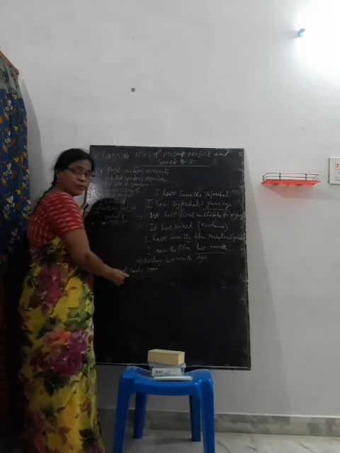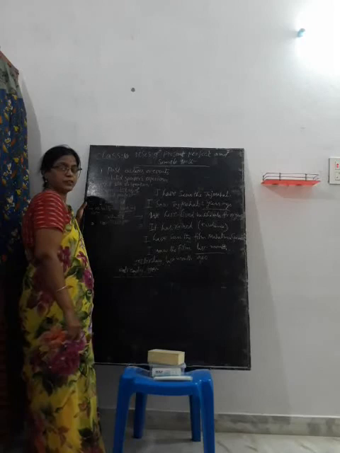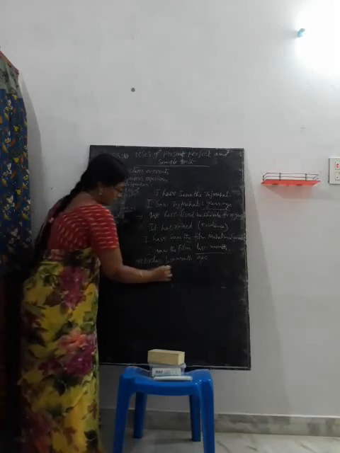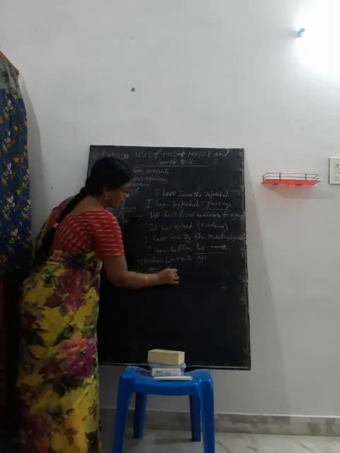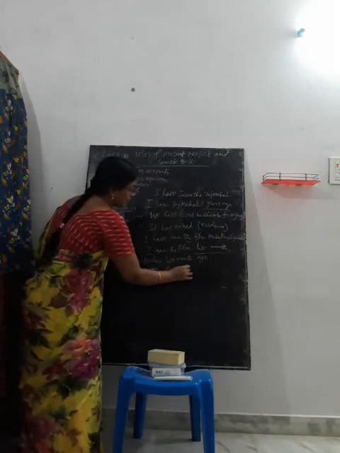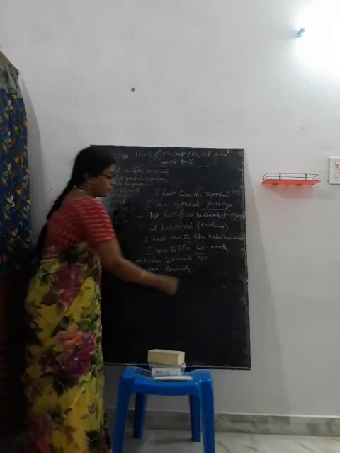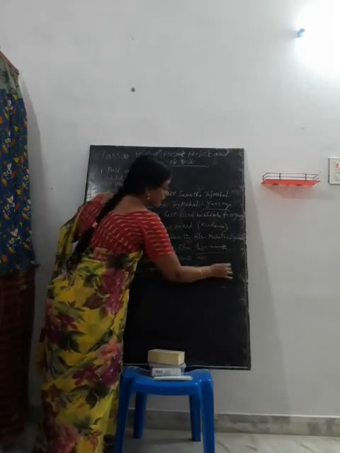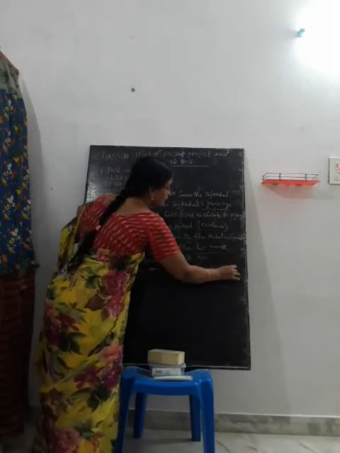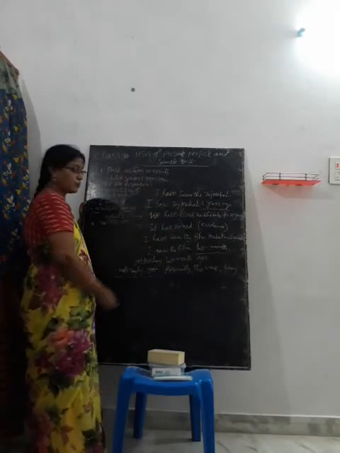So with present adverbs we can use present perfect. Yet, already, occasionally, frequently, this week, today. So with these adverbs we can use present perfect.